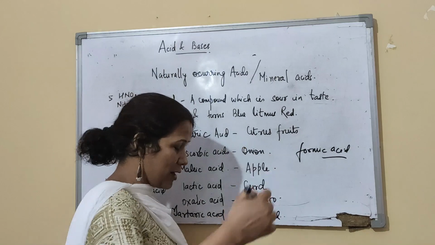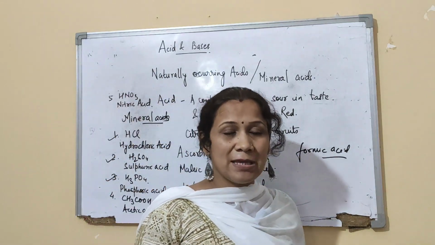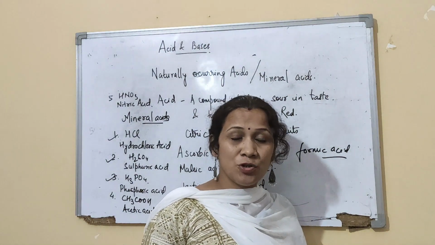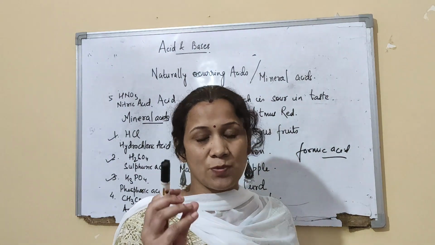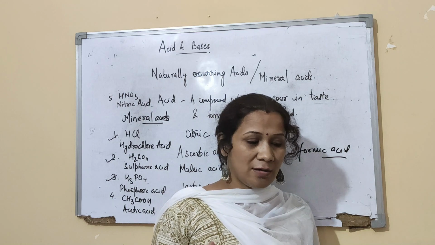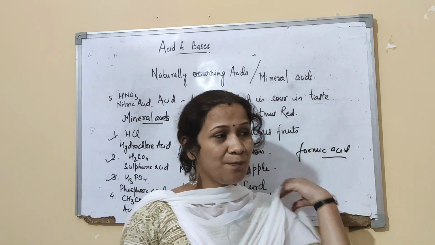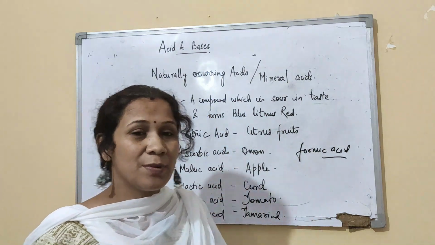So an ant or any insect which bites you injects formic acid in your body. Due to that reason, you have this swelling, and then you feel the itchy feeling that is caused by it. So that means these are the basic framework.